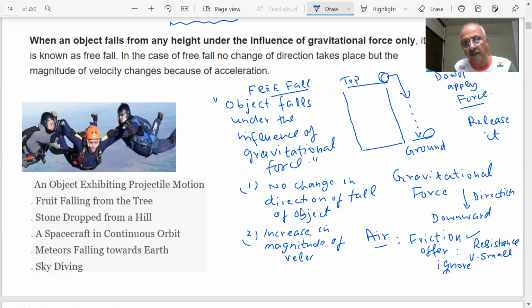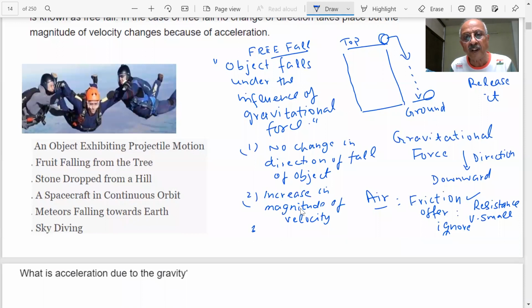Am I right? Yes, sir. So the velocity is increasing. Velocity is increasing as it is falling towards the ground. And when velocity is changing, students, velocity is increasing, what will happen? There will be an acceleration which will be produced. What will be there? Acceleration.